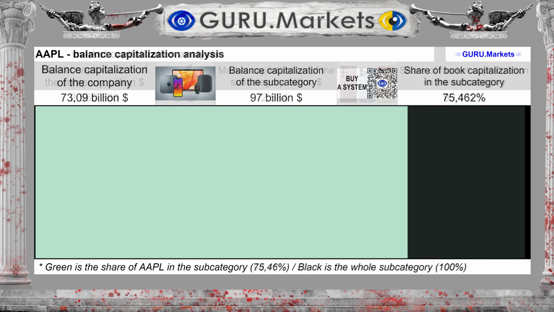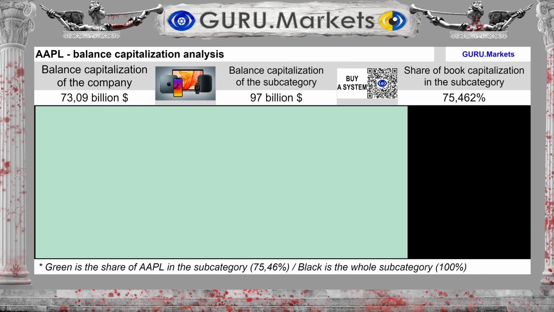The company's balance sheet capitalization is estimated at $73.09 billion, with a balance sheet capitalization of the subcategory of $97 billion. Apple Inc. accounts for a share of 75.462%. Having made a comparison of the shares of the exchange and book value, we will see the following.